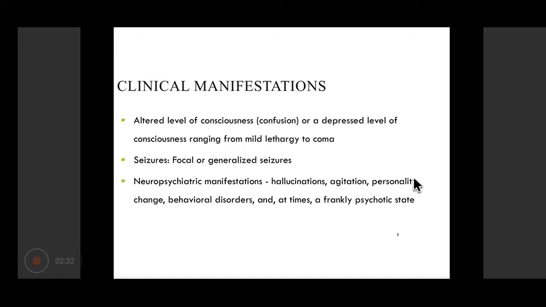All right. So clinically, a patient of encephalitis presents with altered consciousness with confusion and depressed level of consciousness, ranging from mild lethargy even leading to coma. There can be epileptic attacks and neuropsychiatric behaviors in the form of hallucinations, personality changes, or even psychotic changes.